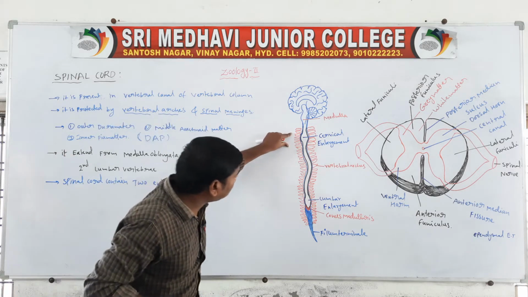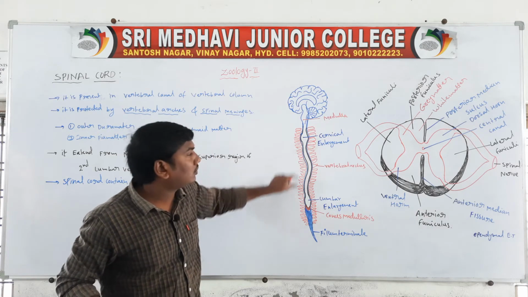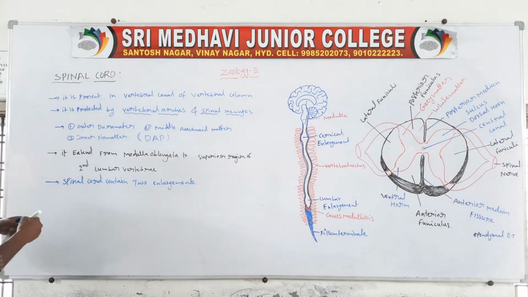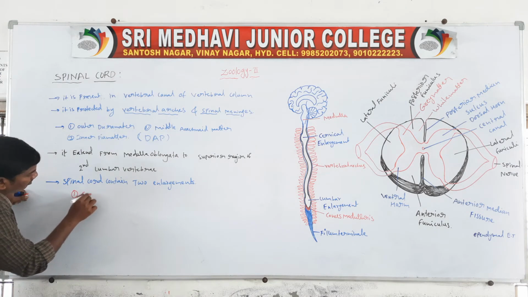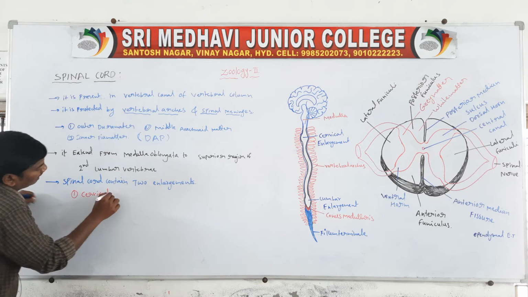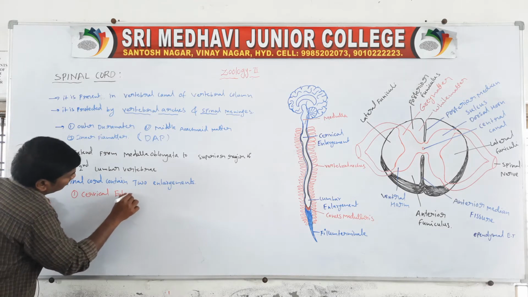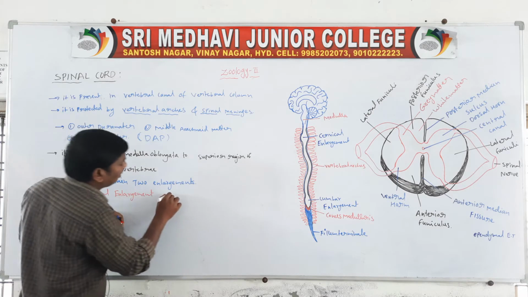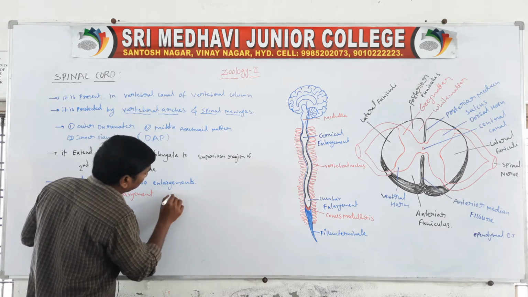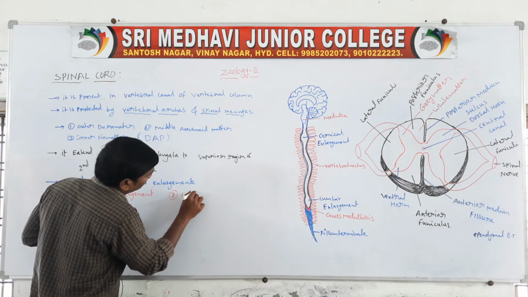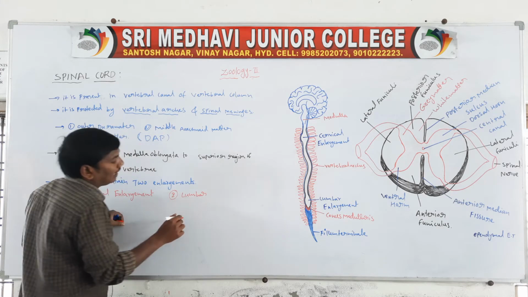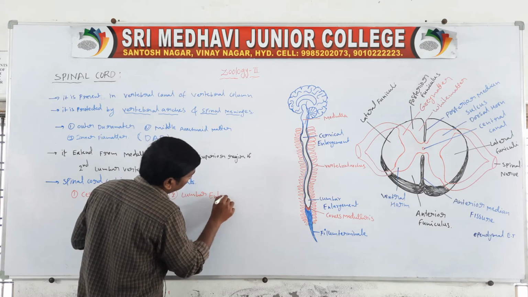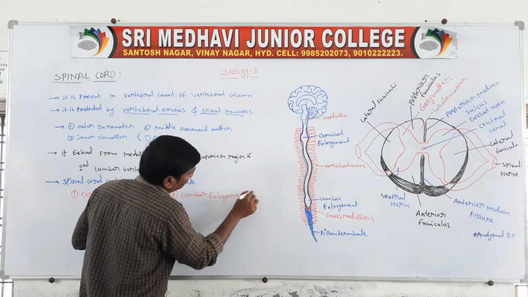One enlargement is called the cervical enlargement. The second one is the lumbar enlargement.